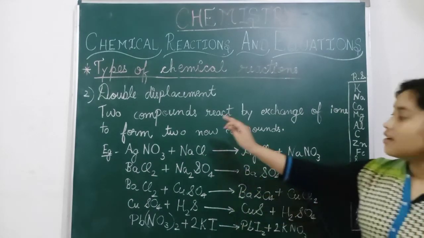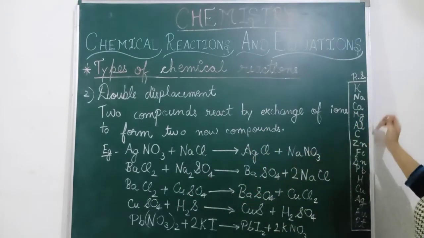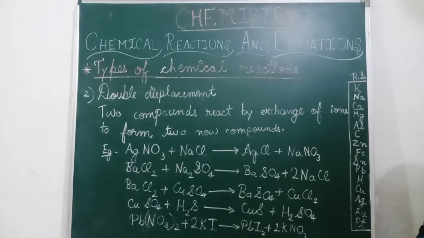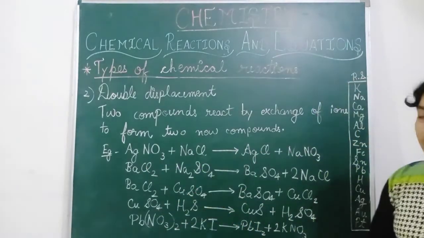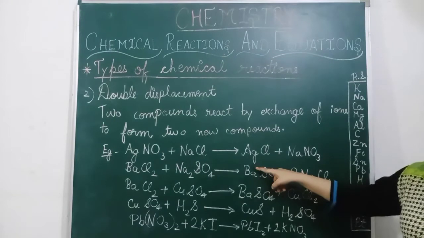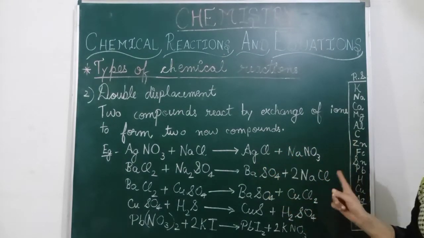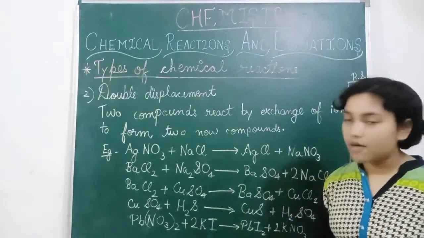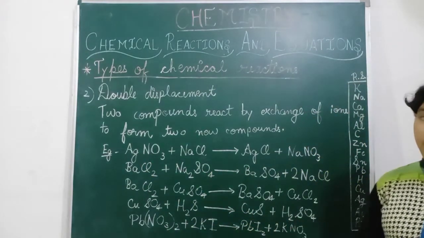Whichever element has the higher reactivity in this series will displace the less reactive element. So it will form AgCl plus NaNO3. So these are examples of the double displacement reaction.